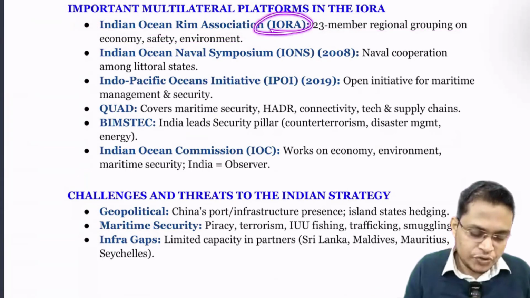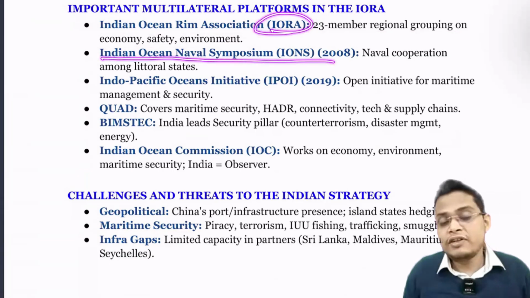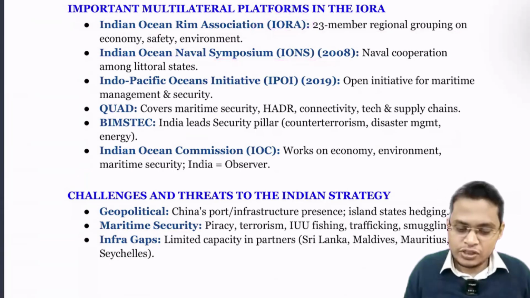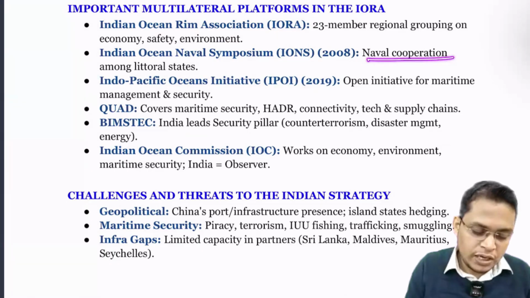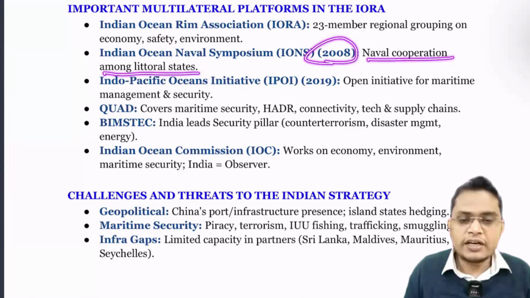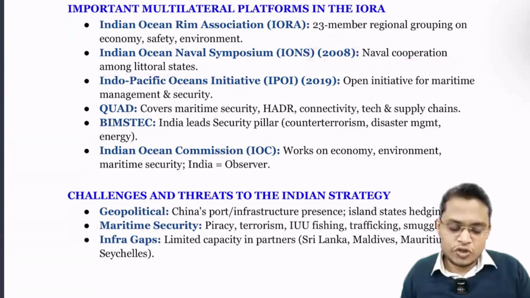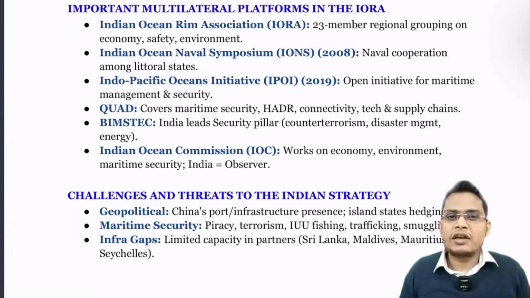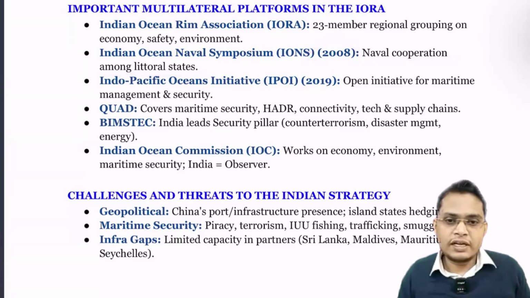Next is the Indian Ocean Naval Symposium. UPSC has already asked this question. It's a naval cooperation among the littoral states, started in 2008. Please do some homework on that. When was it started? What are the objectives? Where was the summit recently held?